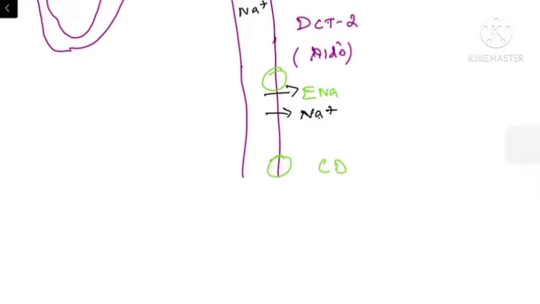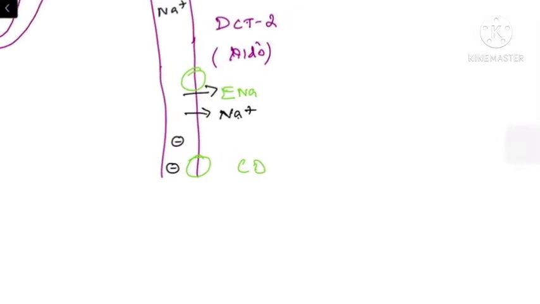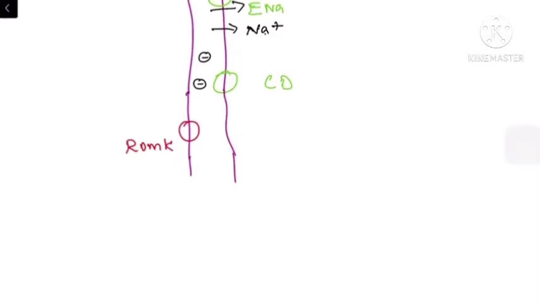into the plasma. So finally, due to this reabsorption of sodium, we are getting intraluminal negative charge at the level of the collecting duct and DCT. So to compensate the intraluminal negative charge, there is a channel called the ROMK channel, which is the renal outer medullary potassium channel.